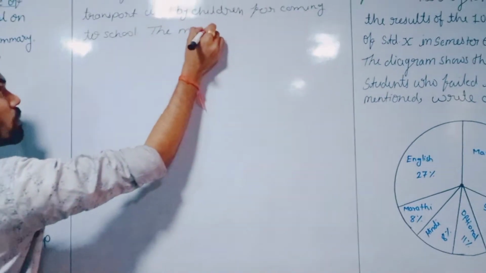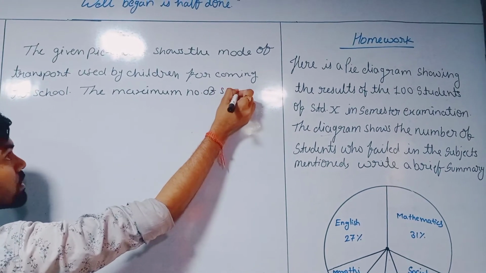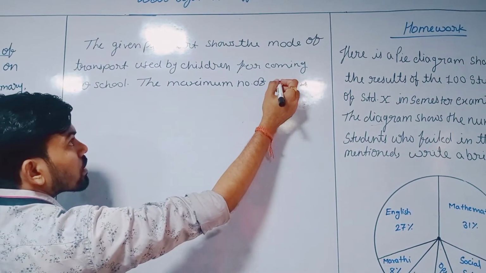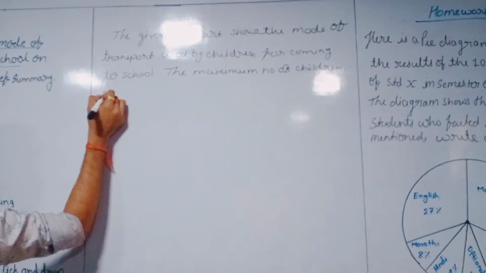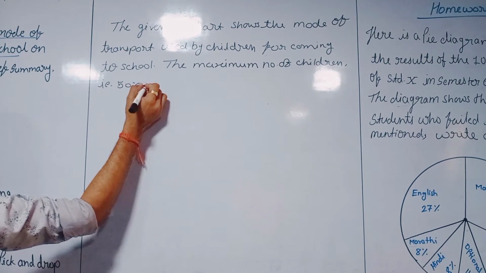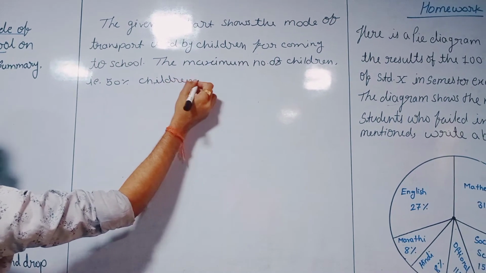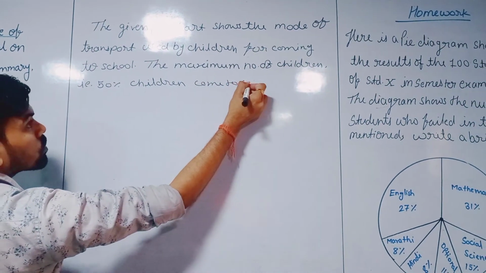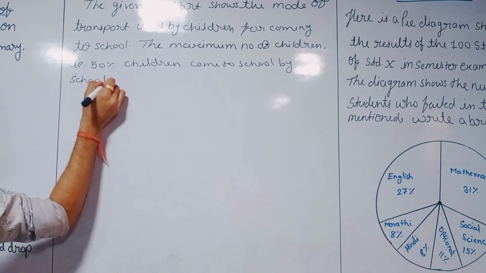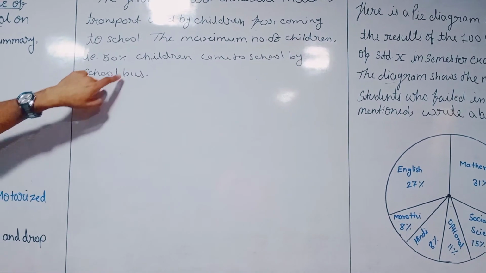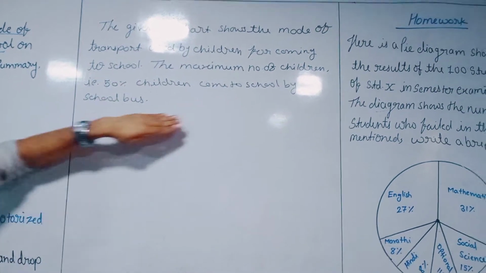The maximum number of students, or we can say children, that is 50%, come to school by school bus. So you can see here we mentioned that the maximum number of children, that is 50% of children, come to school by school bus.